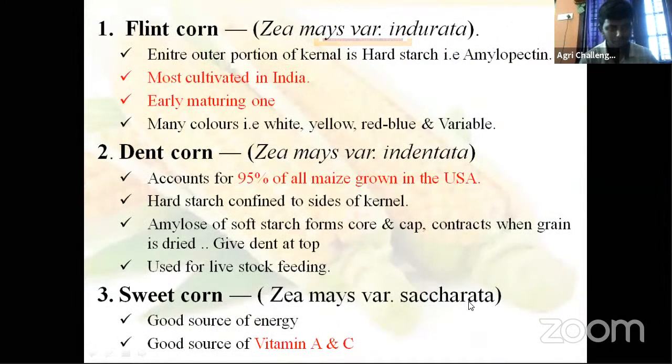Then hard starch is confined to the sides of the kernel. On the sides there is hard starch. The soft starch forms the core and cap portion and contracts when the grain is dried. Okay, sorry, dried, not dyed, dried. And gives a dent-like appearance on top. This is used mostly for livestock feeding.